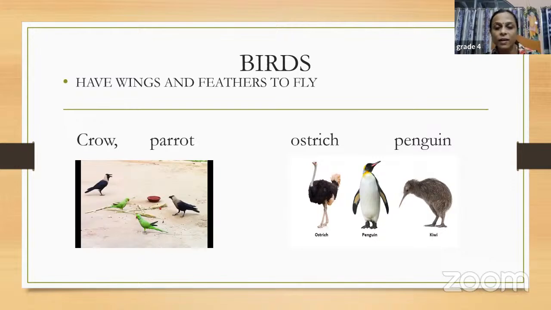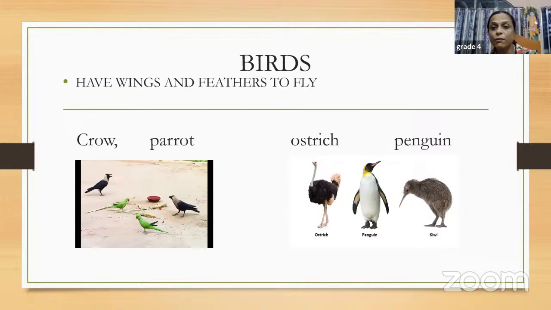A lion cannot fly in air, isn't it? A rabbit cannot fly in air, isn't it? So birds are the group of animals that have wings and feathers to fly.